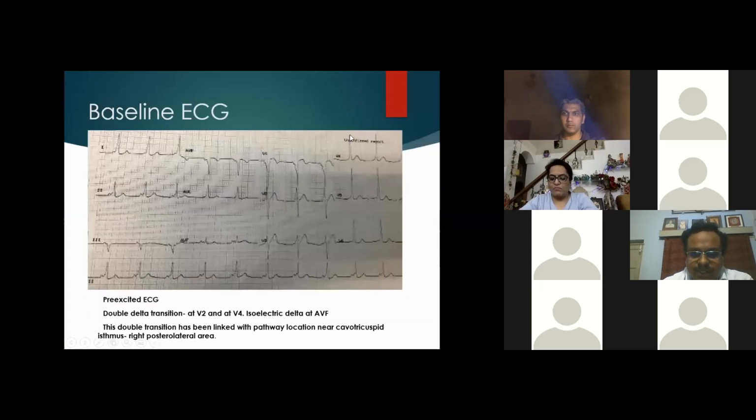Here the problem is the ECG is not very good, but we can see something called a double transition. There is a transition from V1 to V2, and then again the delta has reduced, and then again it has transitioned at V4. Though without full pre-excitation, we cannot tell these things. But there was a suggestion of a double transition during sinus rhythm, and also there was an isoelectric aVF. People have related this to a pathway near the cavo-tricuspid isthmus or right posterolateral area.